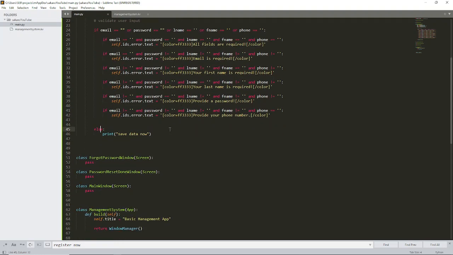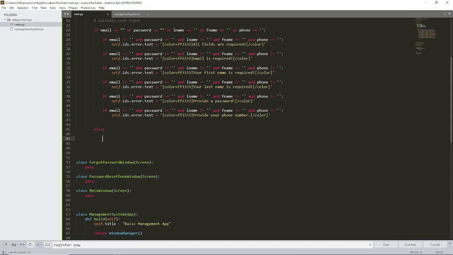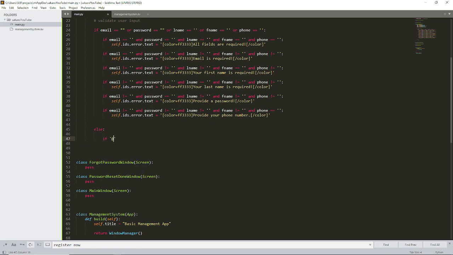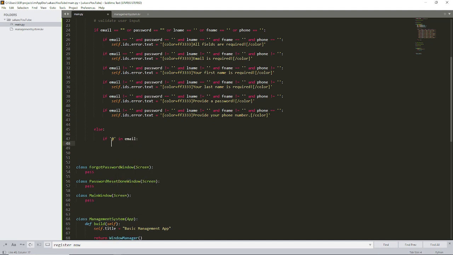Okay, so here I'll just do a basic validation just to make sure that the email is correct. Every email should contain an at symbol. So here I'll write: if the at symbol is in my email, then the email is valid.